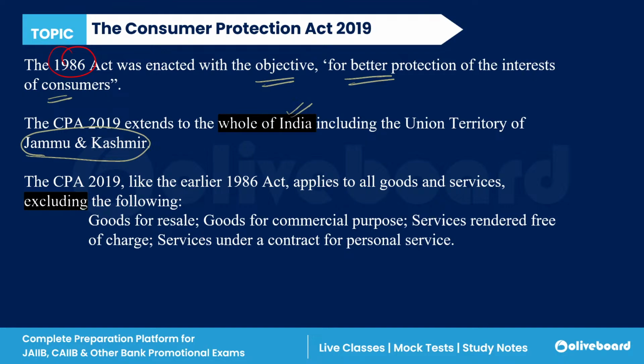Now, what are the exceptions of the Consumer Protection Act 2019, the goods and services in which the Act is not applicable?